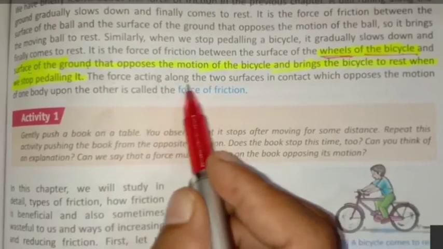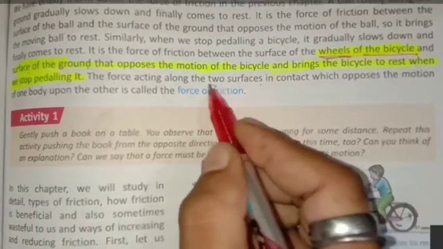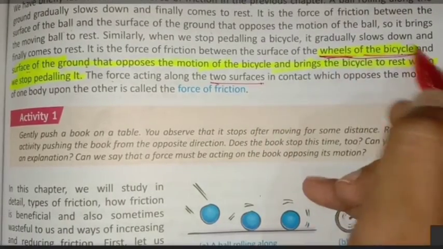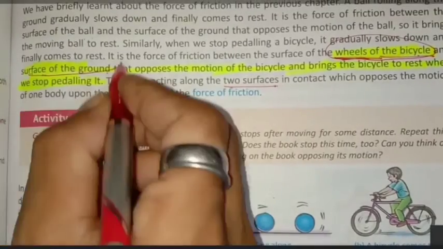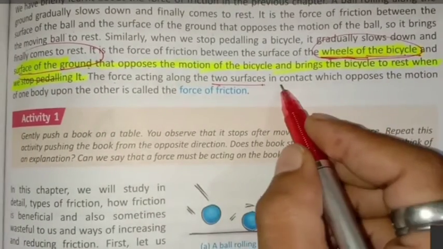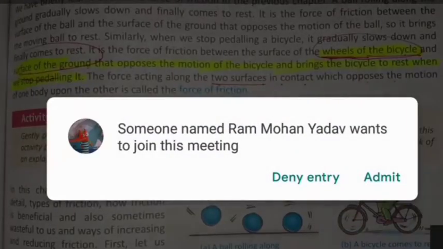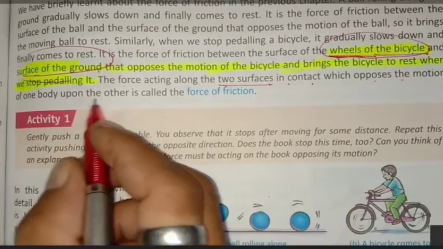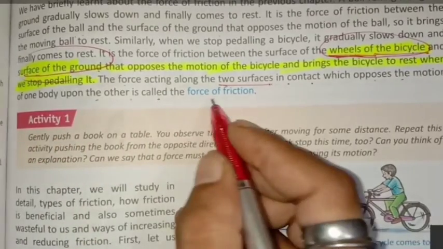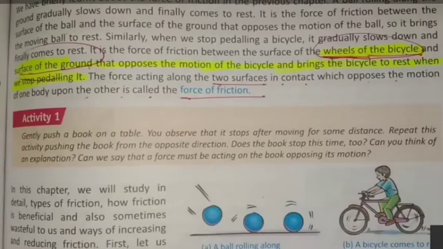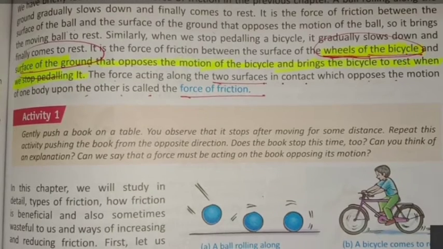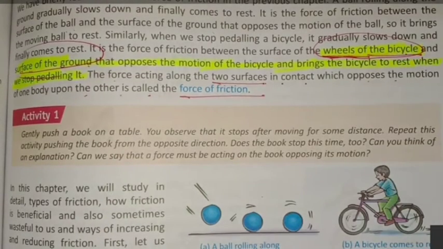The force acting along the two surfaces, meaning wheels of the bicycle and surface of the ground in contact, which opposes the motion of one body upon the other, is called the force of friction. So we know what is frictional force. The opposing force is called frictional force.